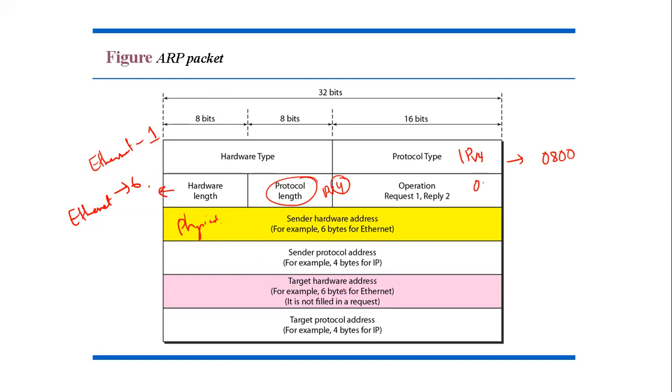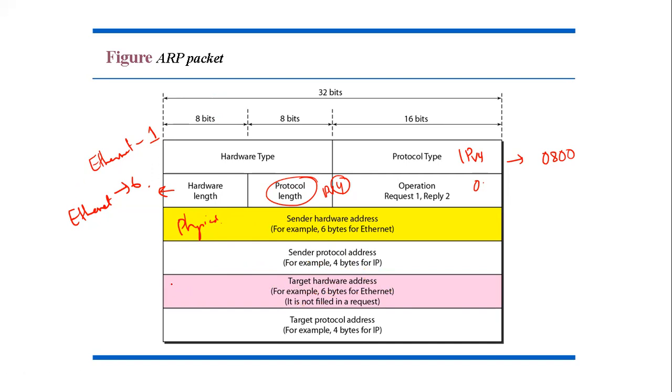Now we have the target hardware address, which is also the physical address. For an ARP request message, this field is all zeros because the sender does not know the physical address.